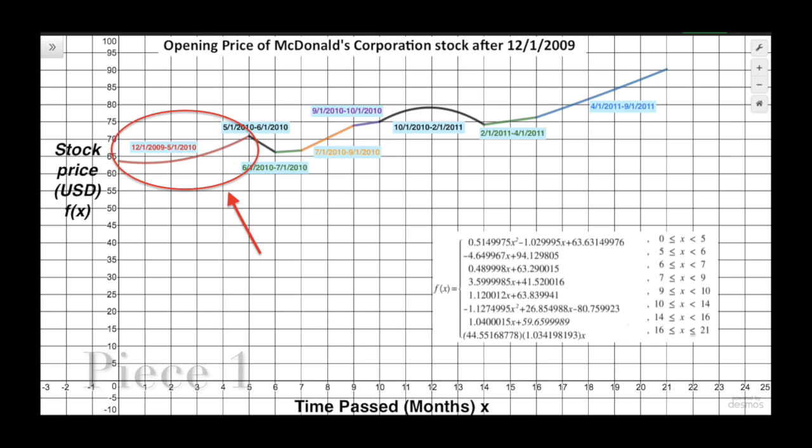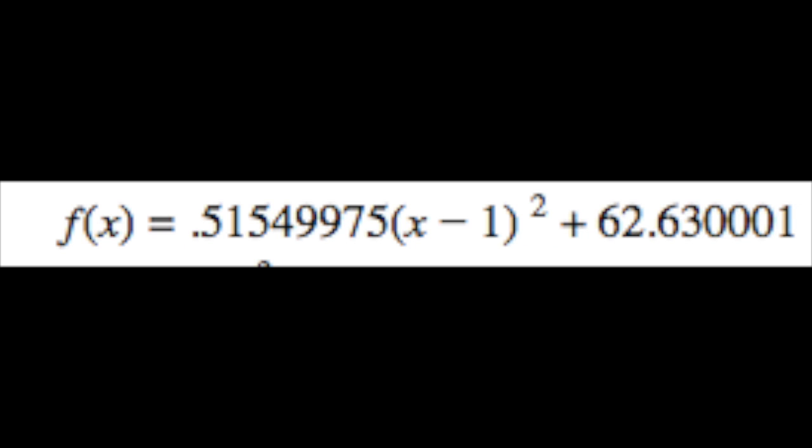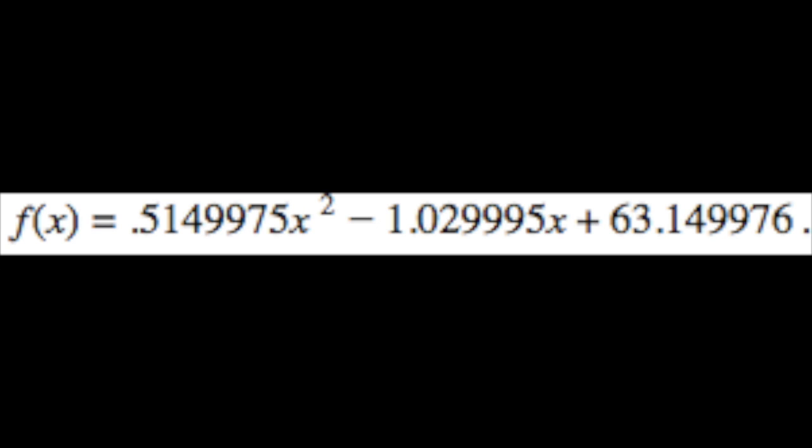By using this point as our vertex, and this as our x and y value, we can plug it into vertex form and solve for a. However, because we are left with vertex form, we can simplify the equation to this. Because this parabola is exclusive to the first 5 months of our data, the restriction for this piece is 0 is less than or equal to x, which is less than 5.